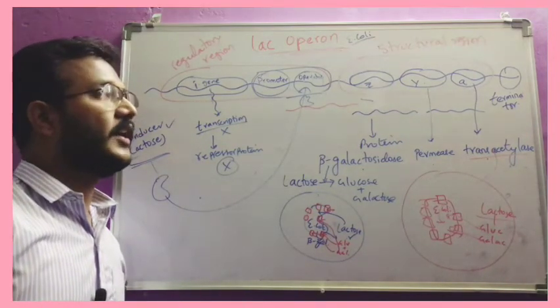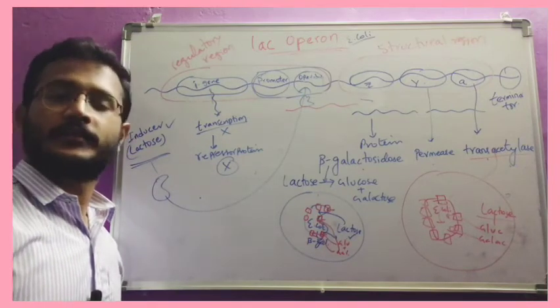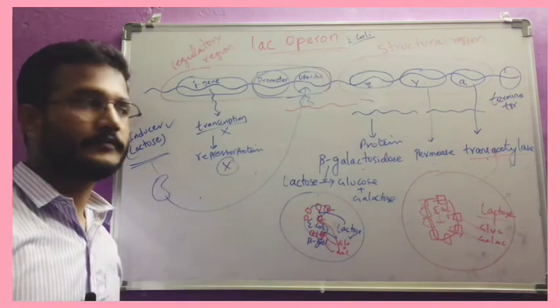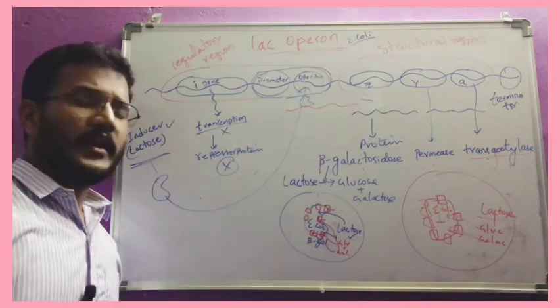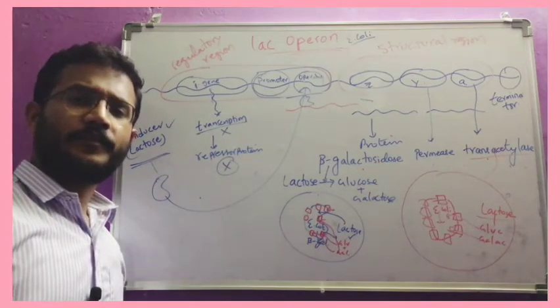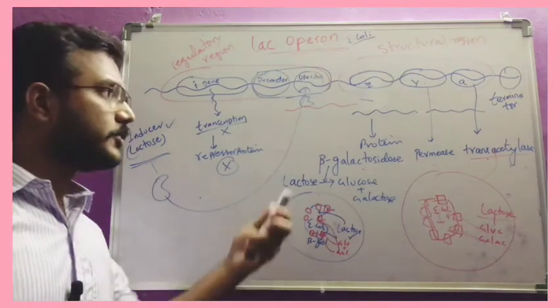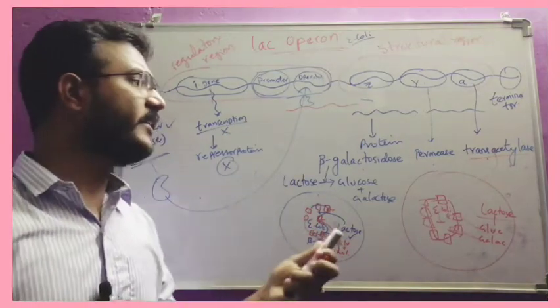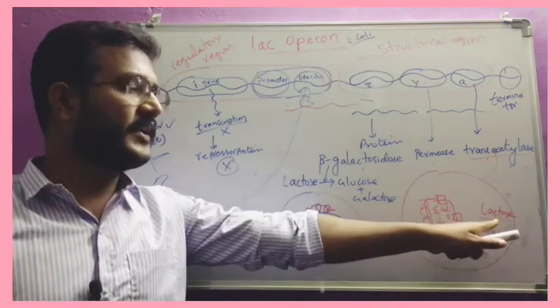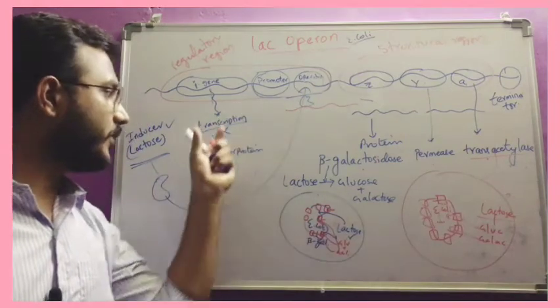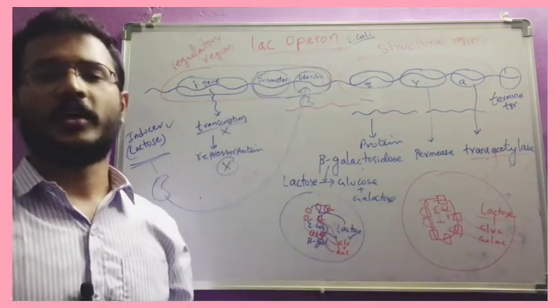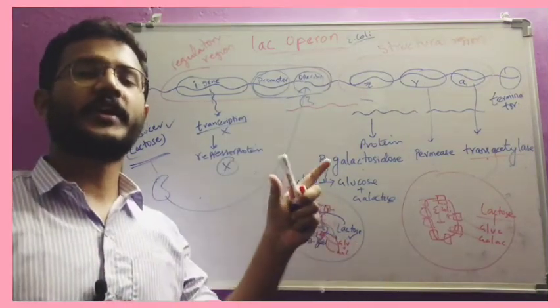So this is how the lac operon is functional. After that, if the lactose is absent, then what happens? Slowly, as the inducer lactose is absent, the repressor protein will form and block the operator, so the gene function will be stopped.